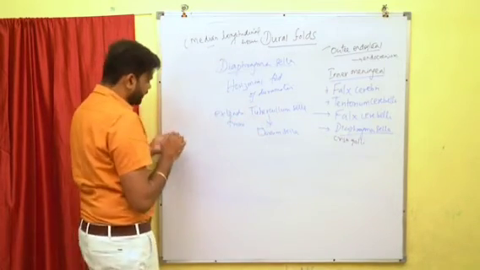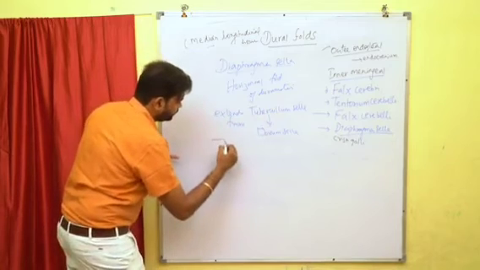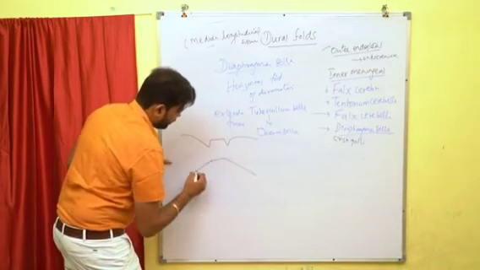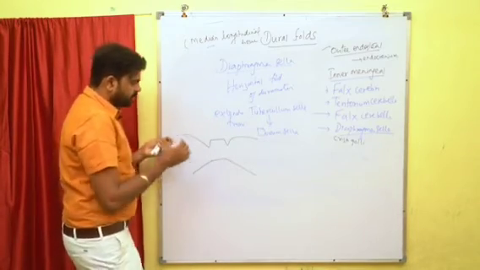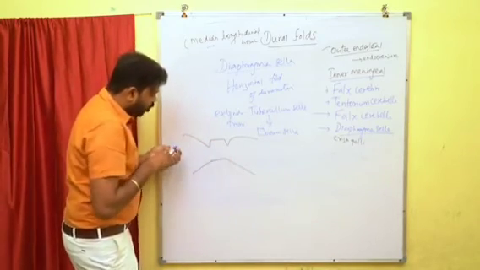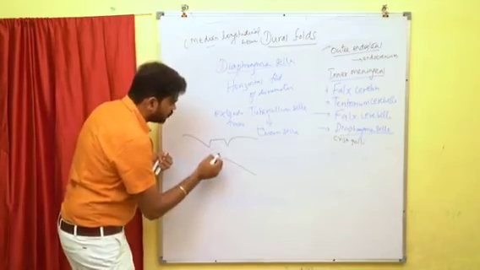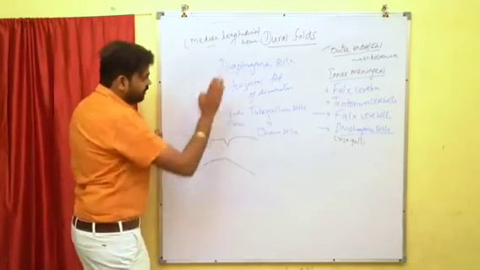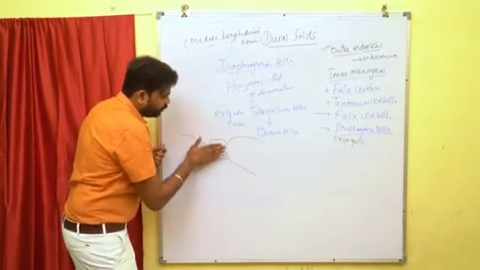If you see, this is the middle cranial fossa. In the middle cranial fossa, this is the body of the sphenoid bone. In the center of the body, we can see the aperture. This is called the hypophyseal fossa. This diaphragma sellae is a horizontal fold of dura mater.